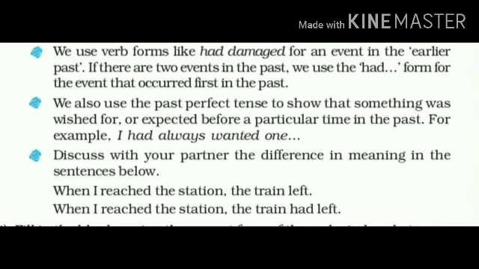Where do we use past perfect tense? If there are two events in the past, we use the had form for the event that occurred first in the past. We also use the past perfect tense to show that something was wished for or expected before a particular time in the past. For example, I had always wanted one.